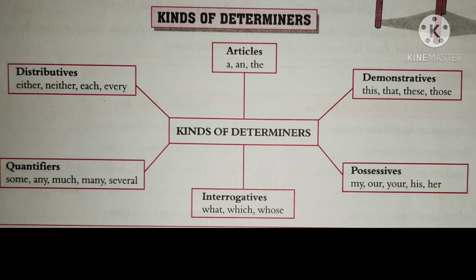This is all about the determiners, and I hope you understood the whole. In the last video I explained distributives, quantifiers, and demonstratives, and today I have explained articles, interrogatives, and possessives. I hope you understood it completely, and among all these, articles are the most important ones. So you have to give much more concentration to articles. Fine.